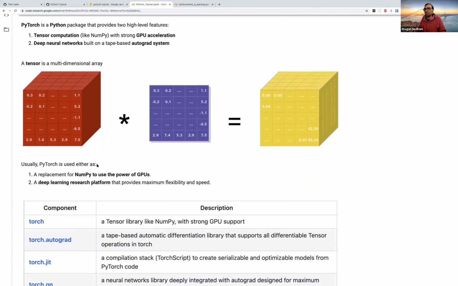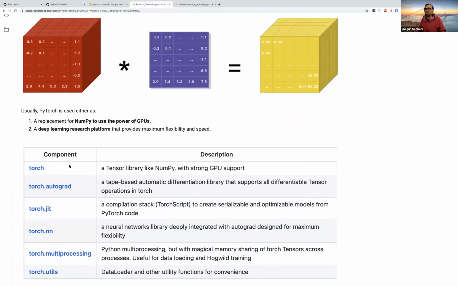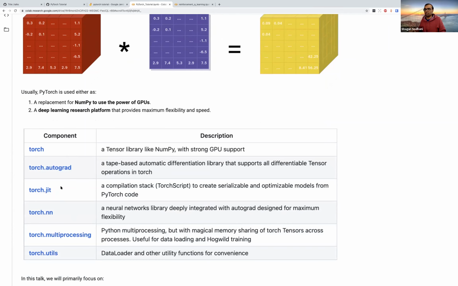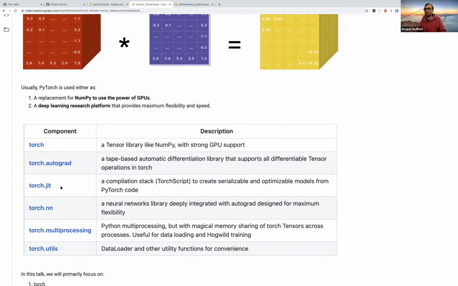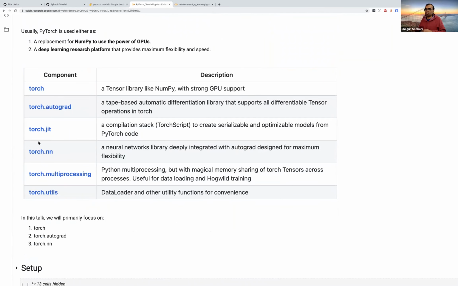At a high level, PyTorch has these 5 or 6 components. We are not going to talk about all of them. We will focus on torch, which is just the tensor library, torch.autograd, which provides automatic differentiation, and torch.nn, which provides building blocks for constructing neural networks. Things like JIT, multiprocessing, and utils are also important, but they are not within the scope of this tutorial.